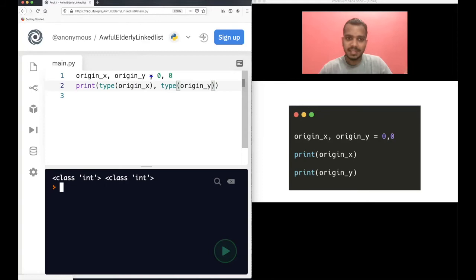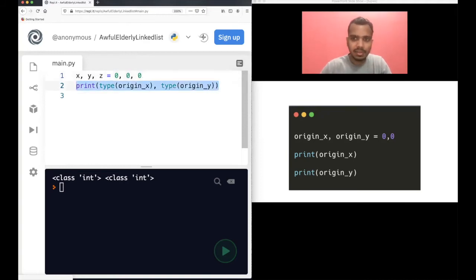So that's what happens. When you have only one name on the left hand side, that is origin, then it's a tuple. But if you have two or more names, in that case, they become integers, not a tuple. This I have already covered in my first video when I was covering variables. I told that if you want to have multiple assignments in a single line, you can use this trick. A very simple example: let's say you have X, Y, and Z, and you want to define all of them to 0, 0, and 0. So you can do something like this.